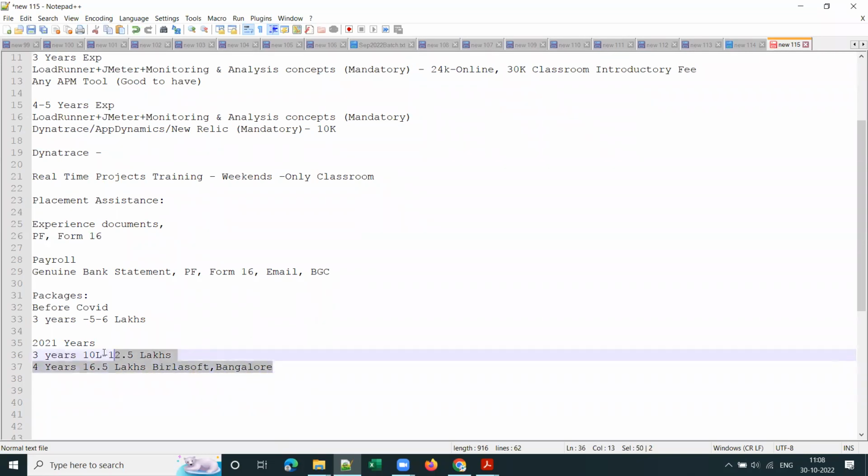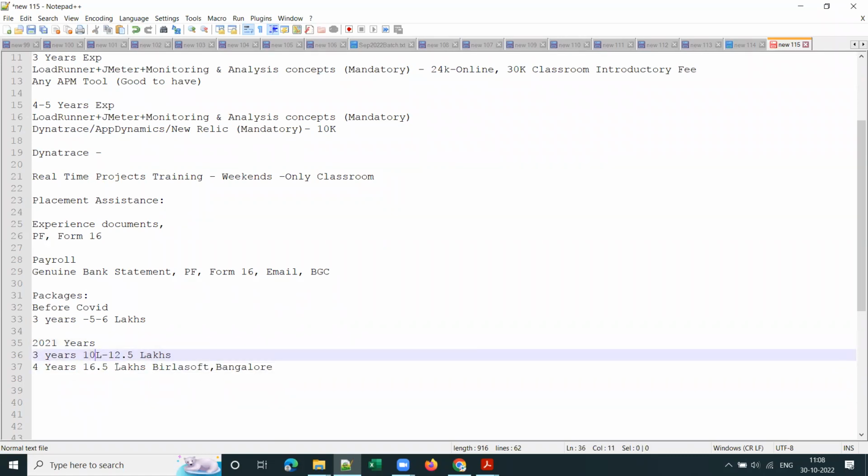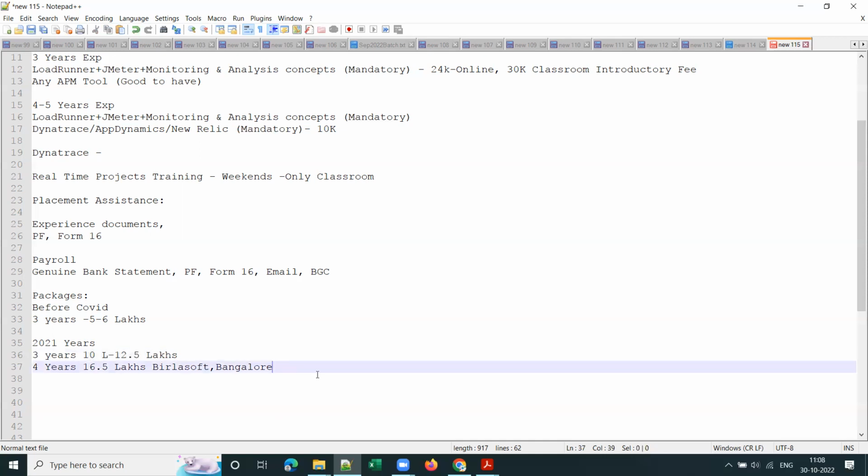So this is the package that you can expect now. The minimum would be 10 lakhs, provided you put in 100% effort and you practice well. And if you face the interview confidently, we will help you do a good negotiation and get a minimum 10 lakhs package. Clear, guys?